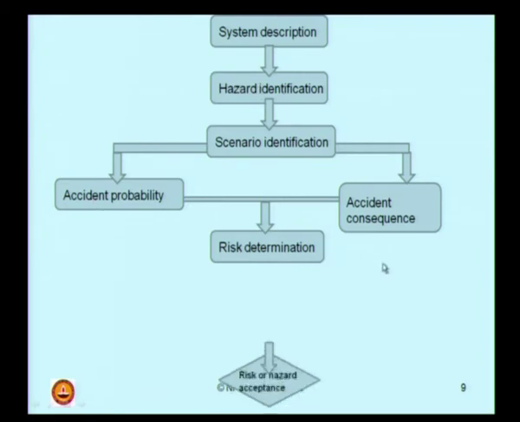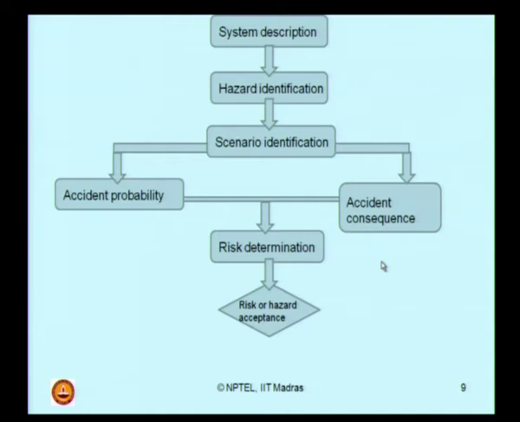Once I determine the risk, then I check whether the risk is accepted or not. What is the level of acceptance of the risk? You may ask me an interesting question: sir, how can risk first of all be accepted? If you look back at the previous slides where we gave you the example of air travel, even a person sitting at home has a fatality accident rate. Look at table 1 suggested by Morgan, which I gave you in the previous lecture. So, even sitting at home can also cause a risk.